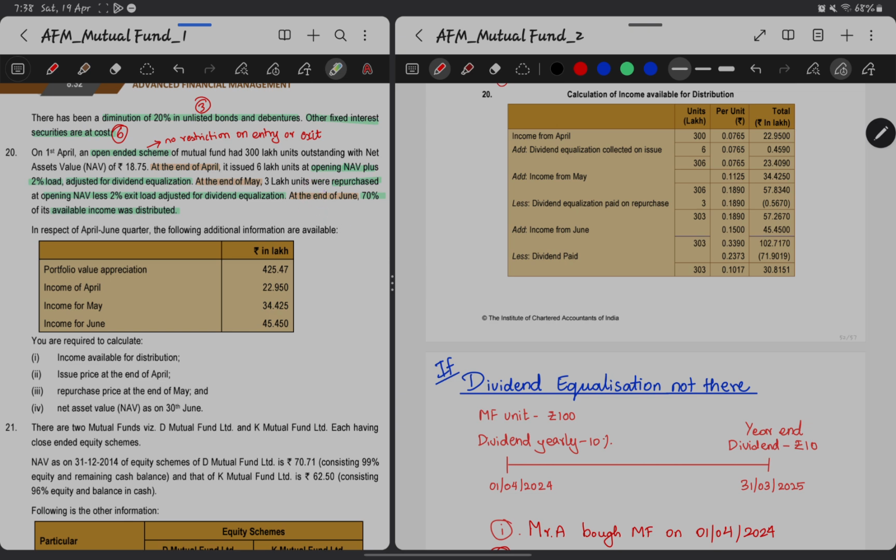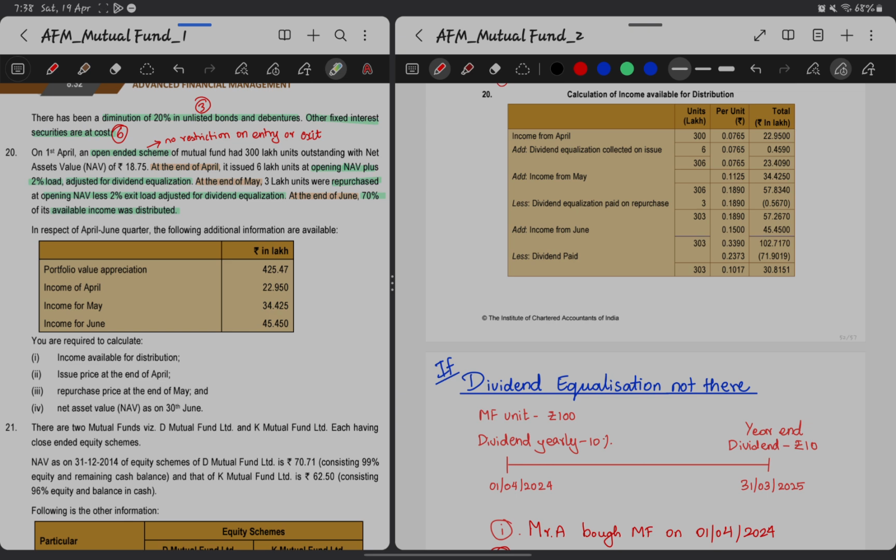Repurchased in the sense, again bought back from the unit holders at opening NAV less 2% exit load. Here also exit load signifies the charges or the expenses adjusted for dividend equalization. At the end of June, 70% of its available income was distributed. In respect of the April to June quarter, the following additional information is available.